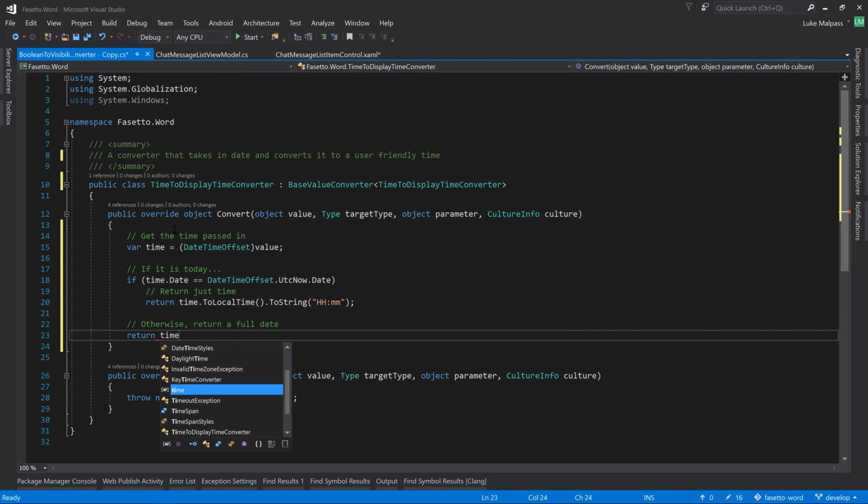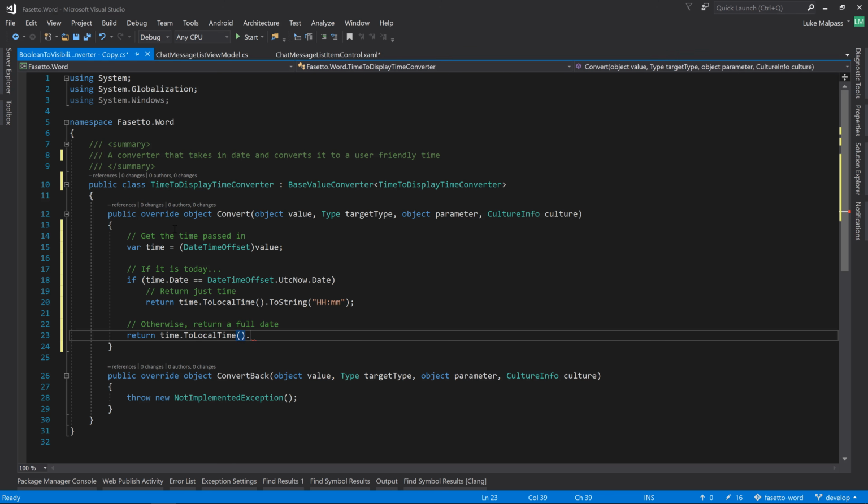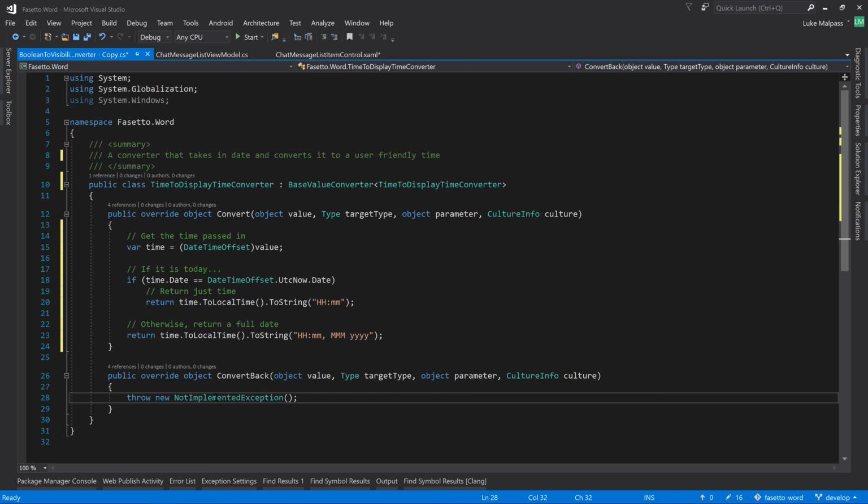So then we just return time dot to local time dot to string, and we'll do the hours and the minutes the same, but then we'll also do the month and the year. So it's like a full string.